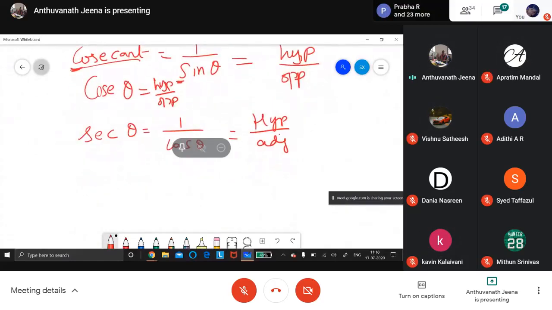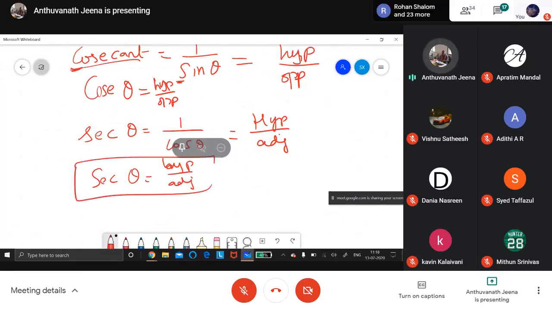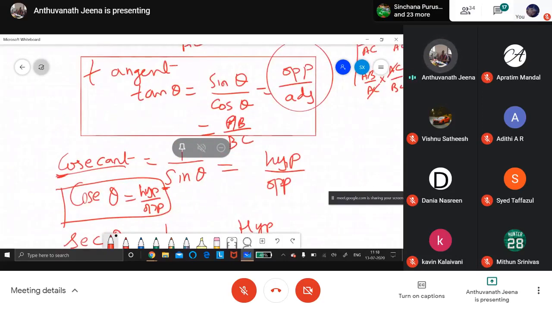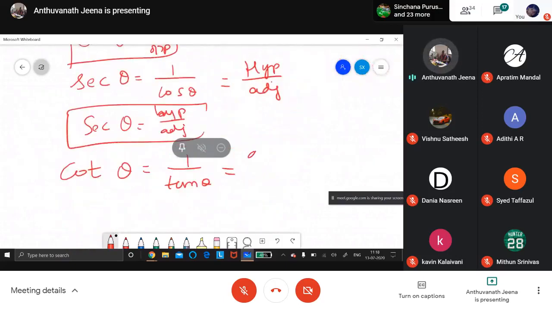Secant theta is equal to hypotenuse by adjacent. Cosecant theta is hypotenuse by opposite. Then the last one is cot theta. Cot theta is 1 by tan theta. We learned tan theta is opposite by adjacent, so cot theta will be adjacent by opposite. That's all. Now these are the six things which you have to learn thoroughly.